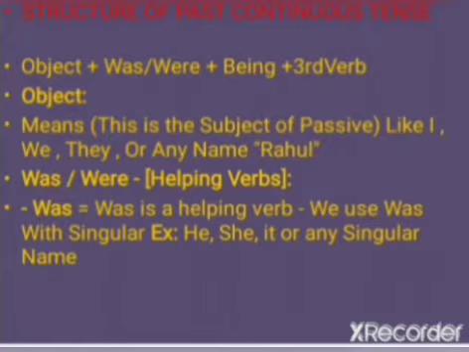Let's quickly move on to the structure of the past continuous tense, children. The structure goes like this: the object plus was or were plus being plus the third form of the verb. The object here means the subject of the passive, like I, we, they, or any name like Rahul, for example. Was or were, they both are used.